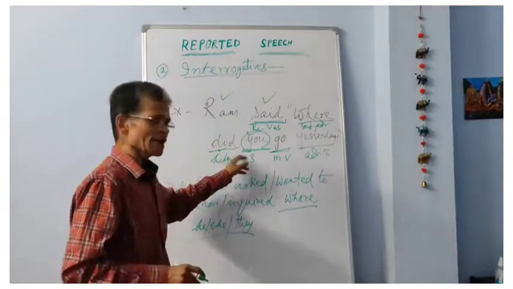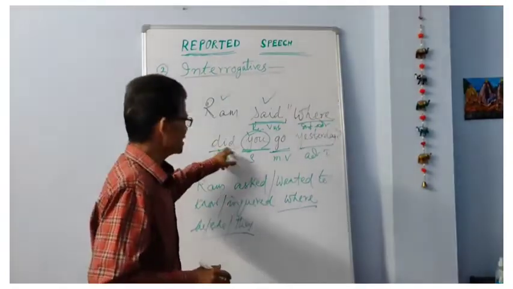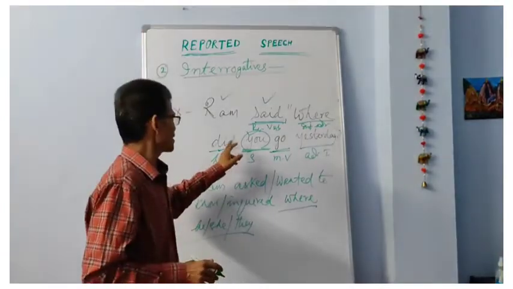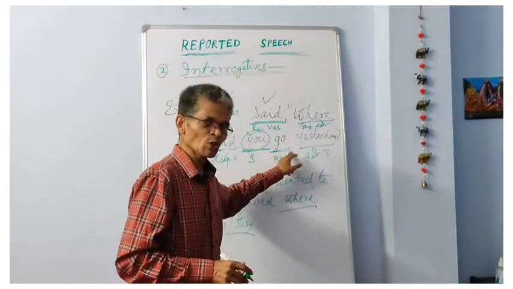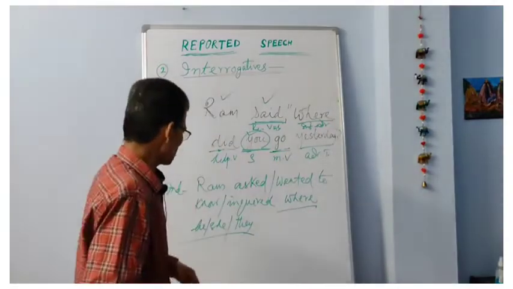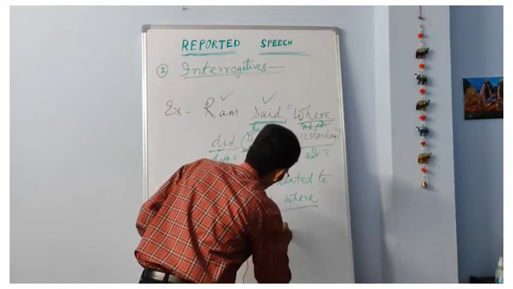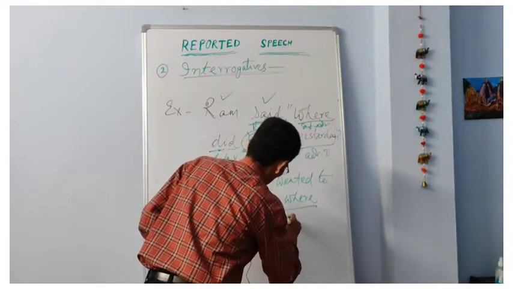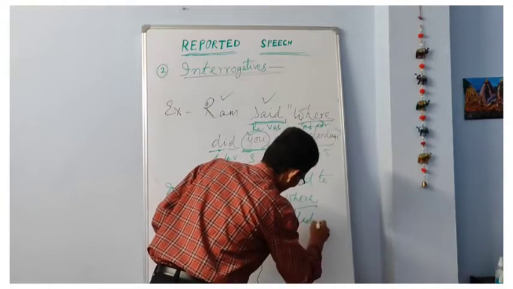Now as we are going to change this question into a statement, this did will be omitted, and when we are omitting this did, the past form of this go will be used. Now the answer will be where he, she or they went, or had gone.